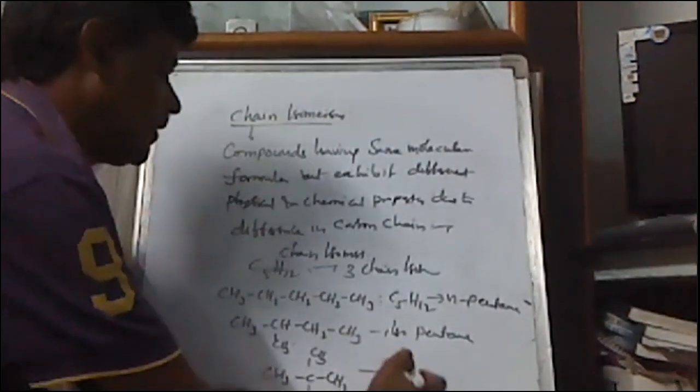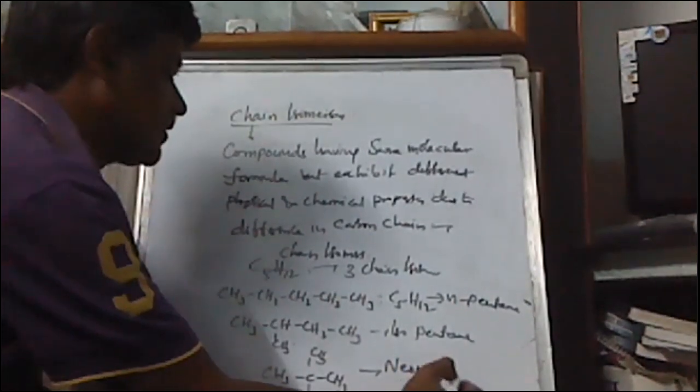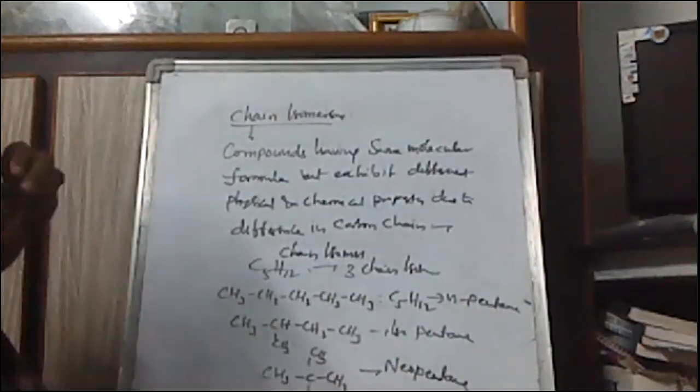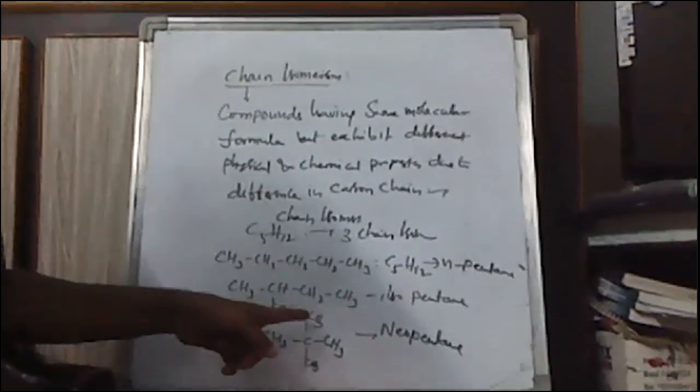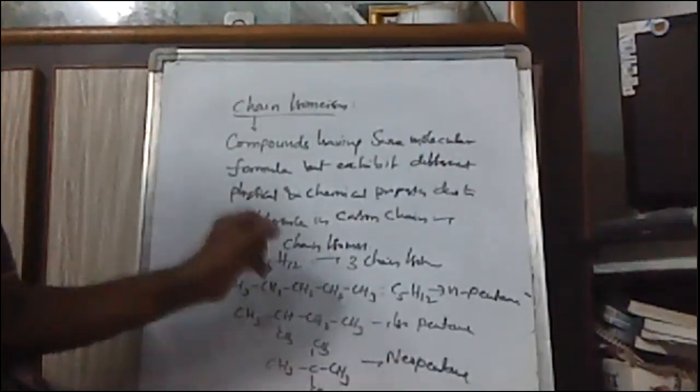This is called neopentane. Here, compounds having the same molecular formula but exhibiting different physical and chemical properties due to difference in the carbon chain length. If the compounds have the C4H10 molecular formula, they exhibit two chain isomers.